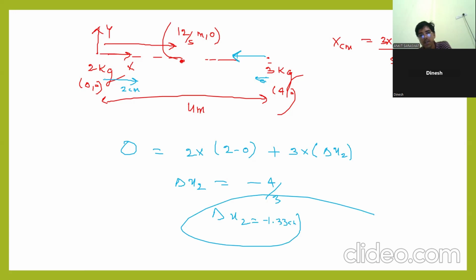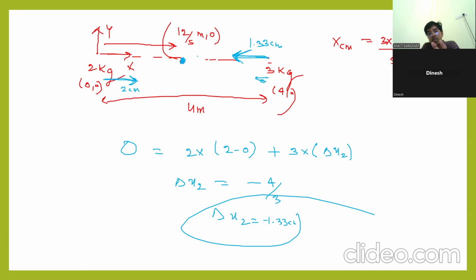If it is going in the forward direction, then it has to move in the backward direction. How far? 1.33 centimeter it should move. Then only center of mass will be here only. It will not move anywhere. Center of mass location will remain at rest. Otherwise the center of mass will move.